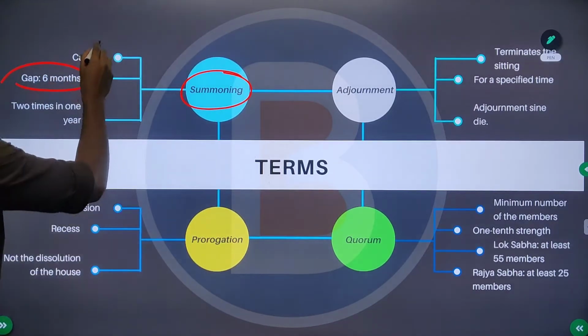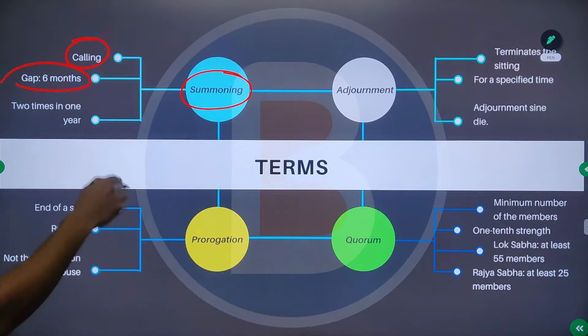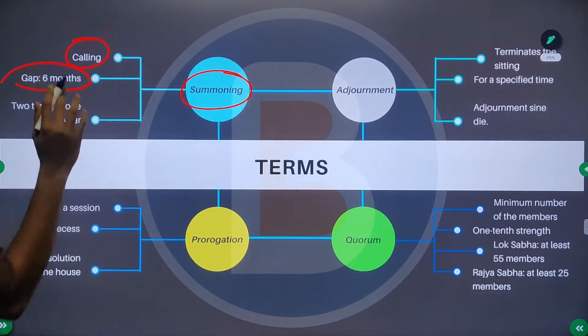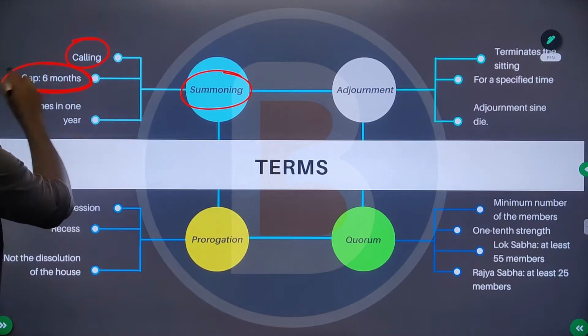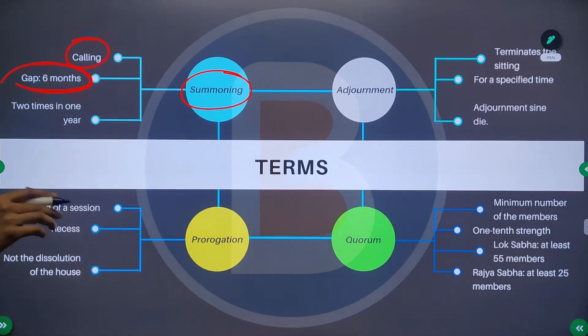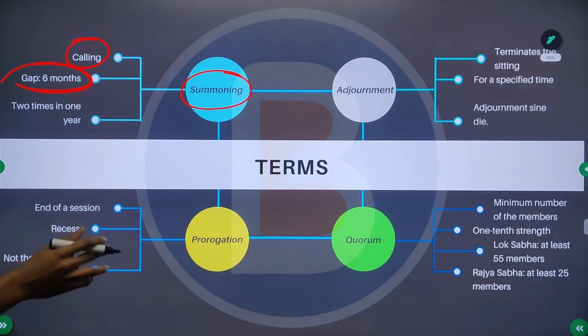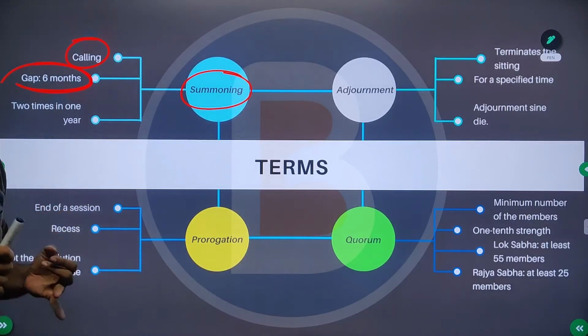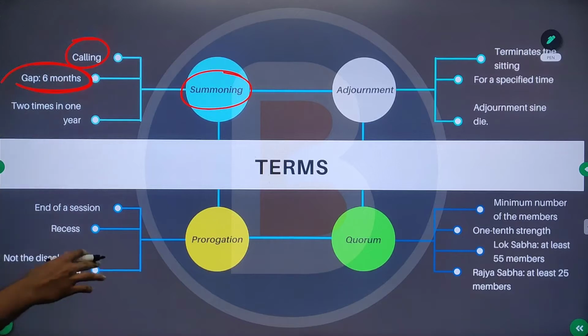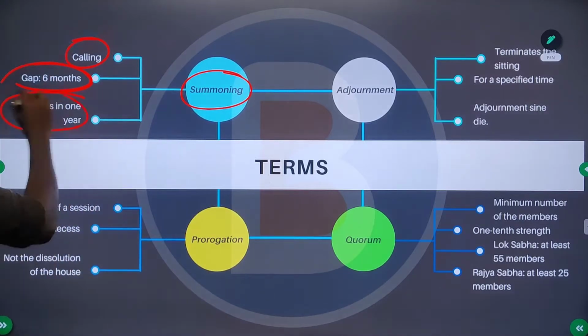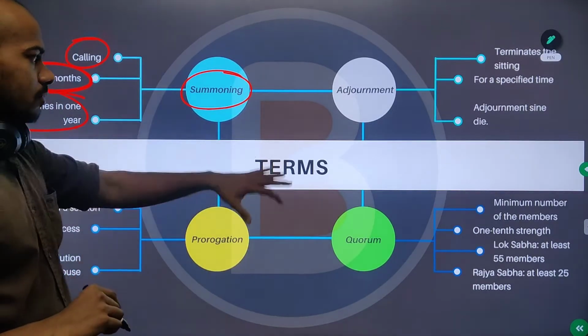So the President summons and everybody is going to meet. In the Constitution it is mentioned that there should be a maximum gap of up to 6 months only. So that means at least 2 sessions have to be conducted in the Parliament, 2 times in 1 year. So that was summon.